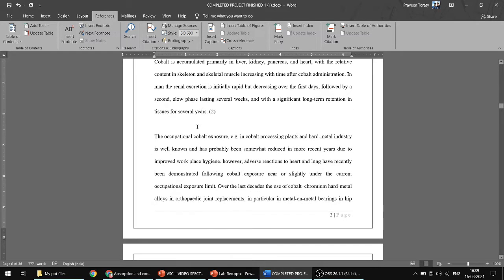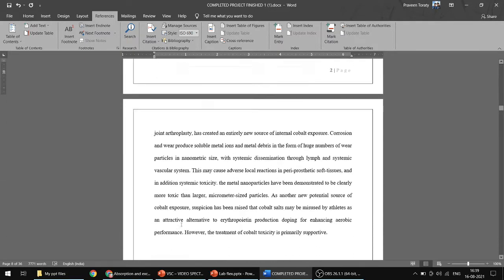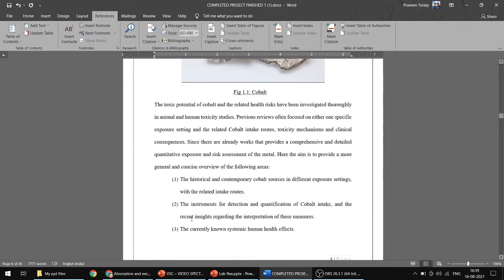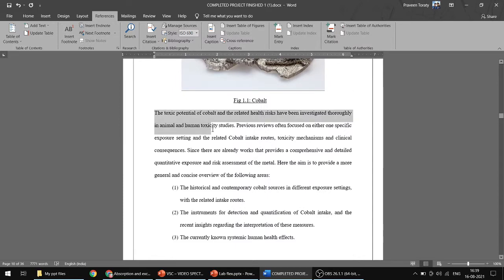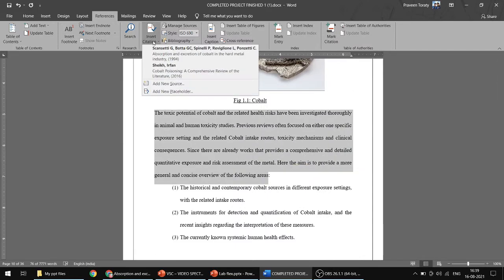For example, let's say this particular content I have taken from the same paper. Sheikh Irfan, in this paper he has mentioned this content. He has discussed the toxic potential of cobalt and related health risks that have been investigated thoroughly, so and so, XYZ he has discussed in his paper.